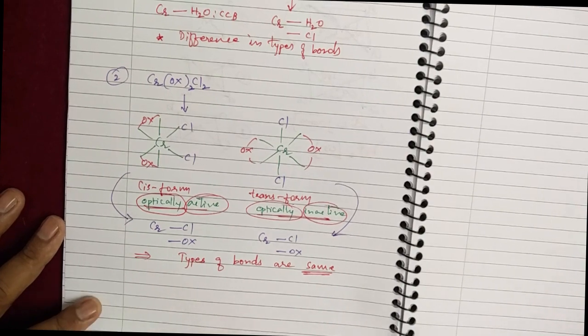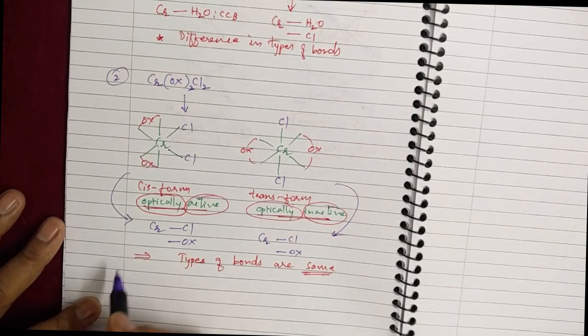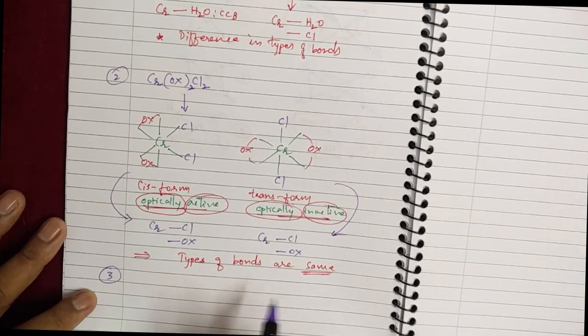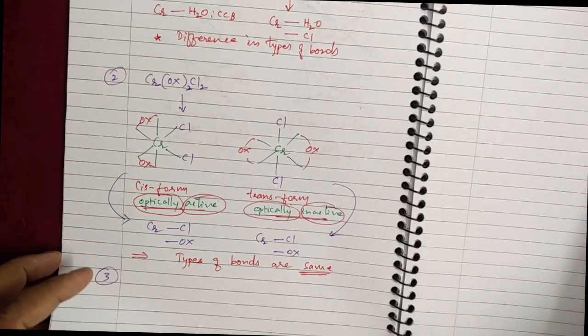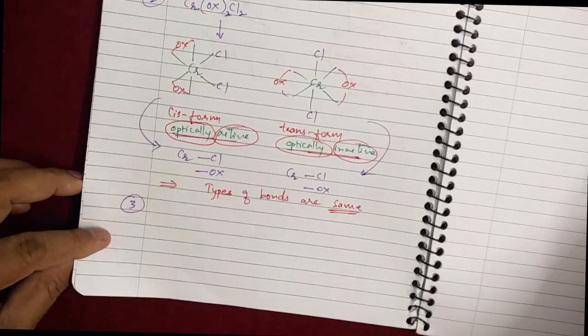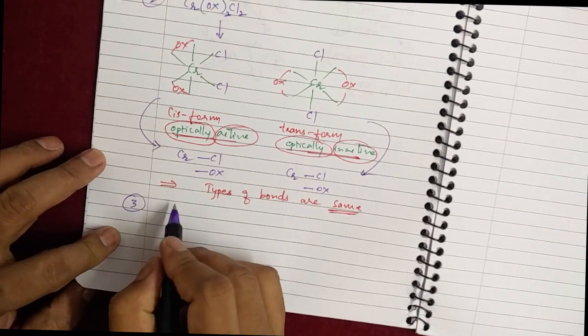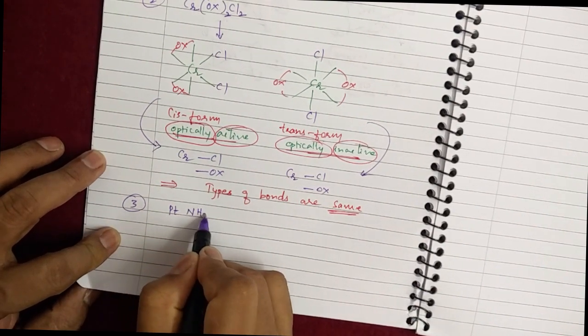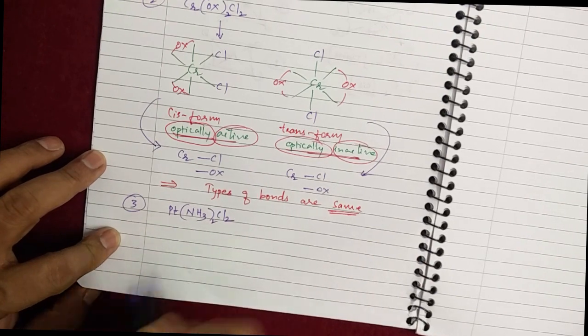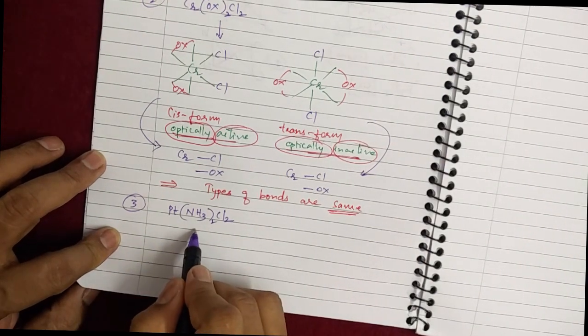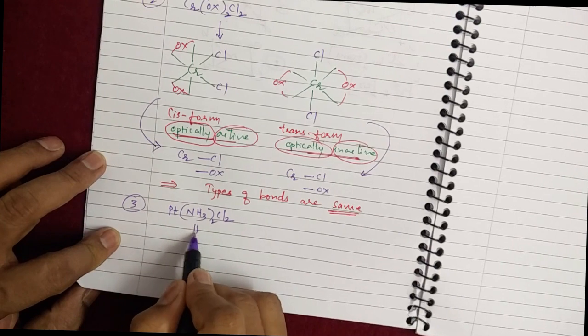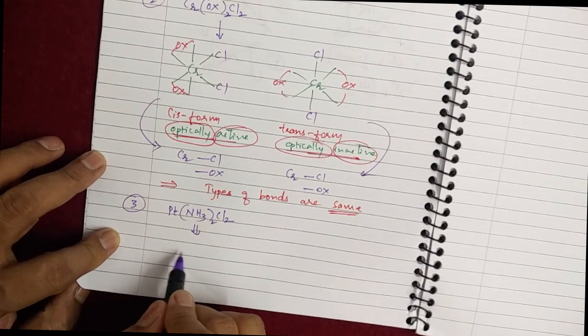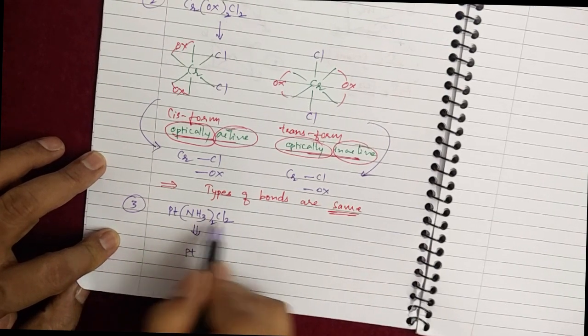Okay, in the third case, let's take another example. This is very much important. Most of the time, this compound is there in the examination. Well, this example is platinum(NH3)2Cl2. This exists with Pt coordination number 4.